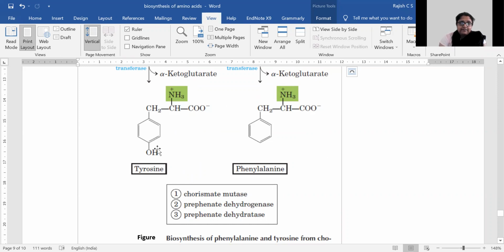Other than that, they have the same structure. So the enzyme phenylalanine hydroxylase can catalyze the conversion from phenylalanine to tyrosine, and that is the step that converts phenylalanine to tyrosine in human liver and in human kidney.